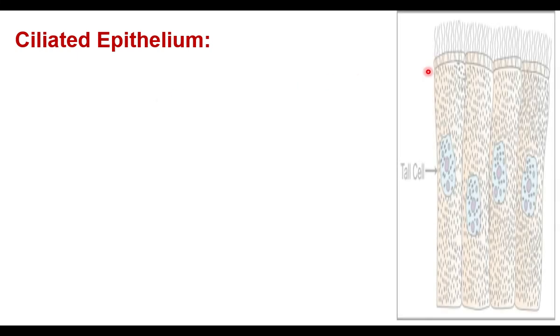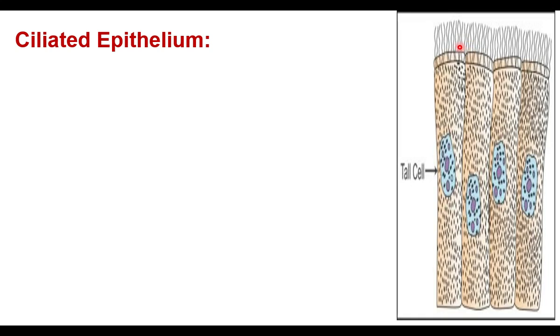Ciliated epithelium. You know what is cilia? You would have learned about cilia while learning bacteria in 6th standard and 7th standard. Cilia are minute hair-like structures. When the cells have cilia at the free end.